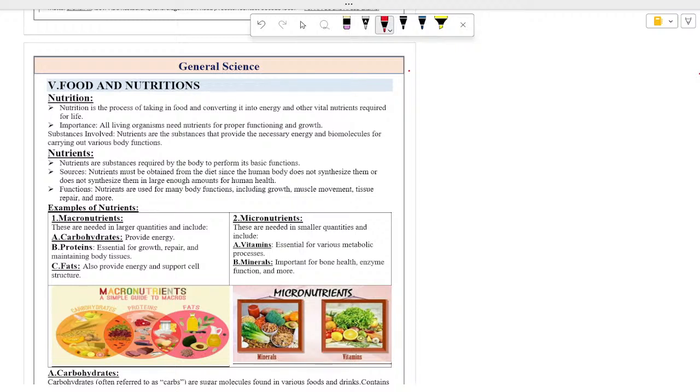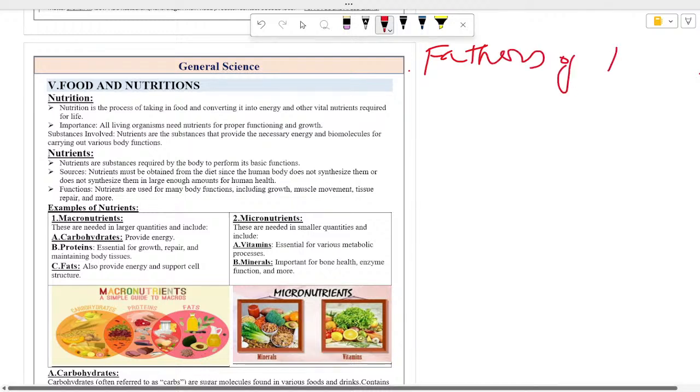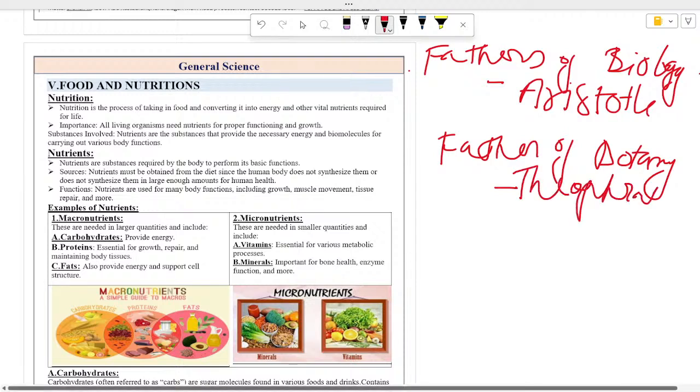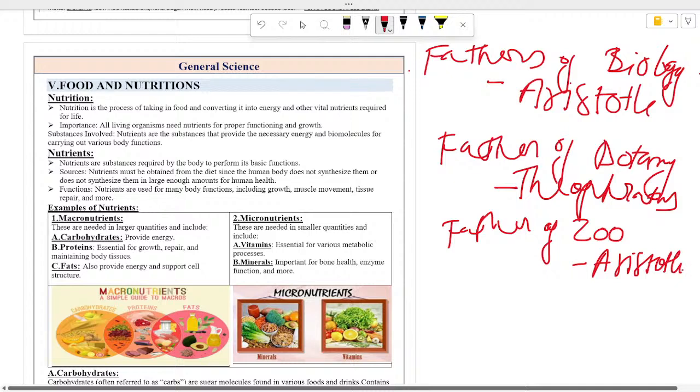First we'll see the fathers of biology. The father of biology, we all know, is Aristotle. Father of botany is Theophrastus. Father of zoology is Aristotle.